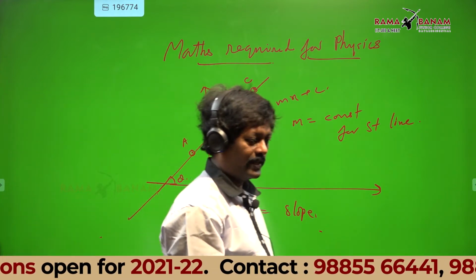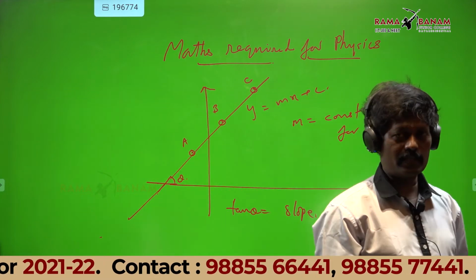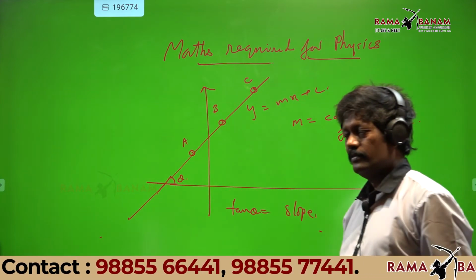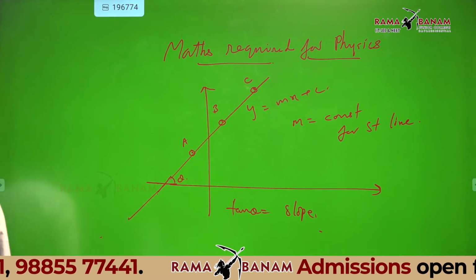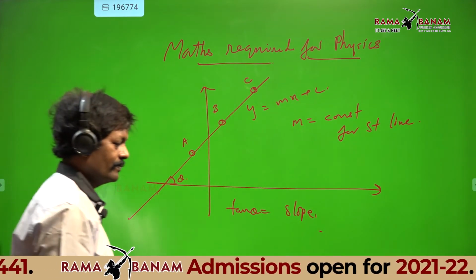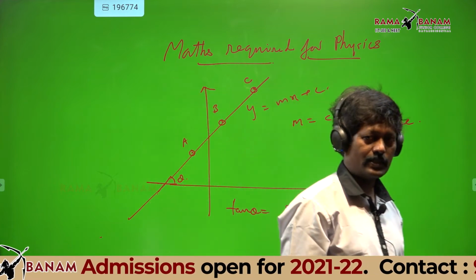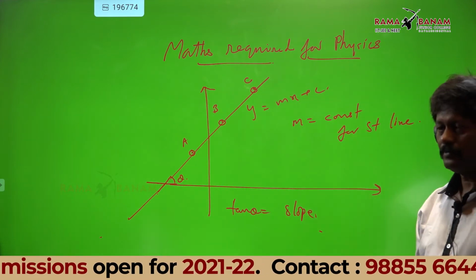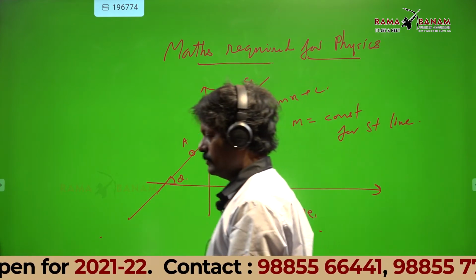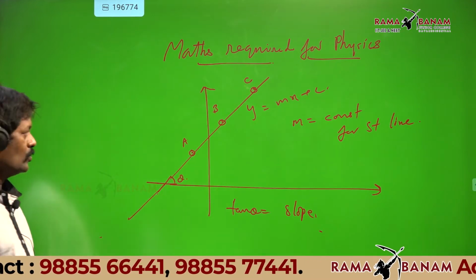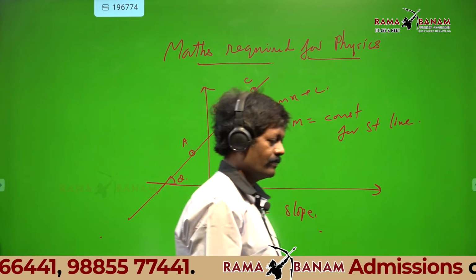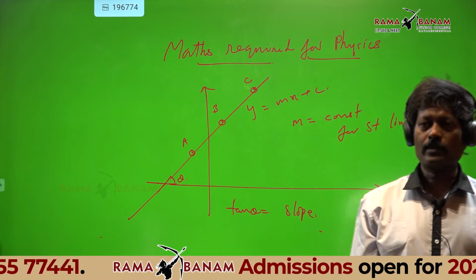For a straight line, write down this point. For a straight line, y equal to mx plus c, the slope is constant.